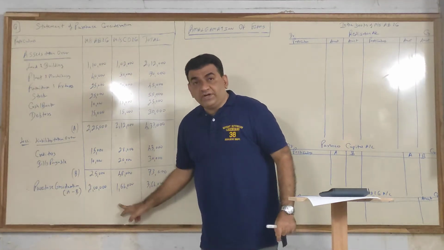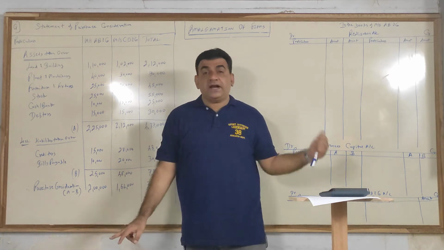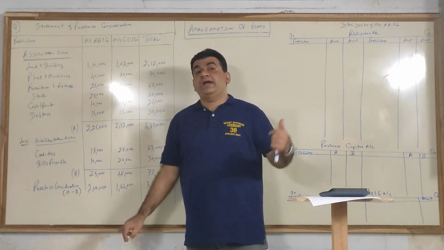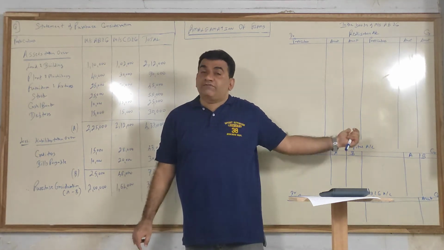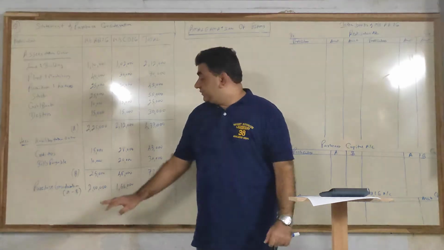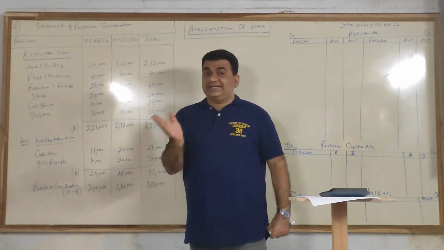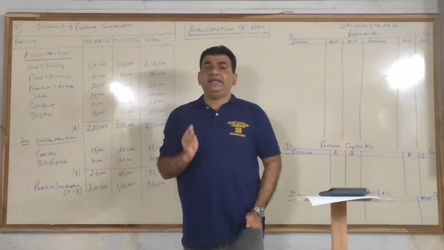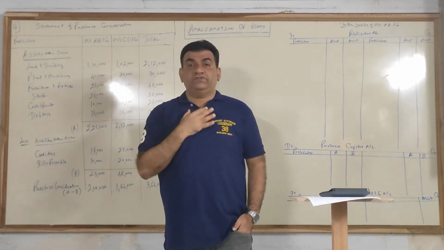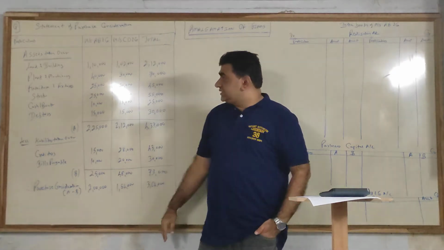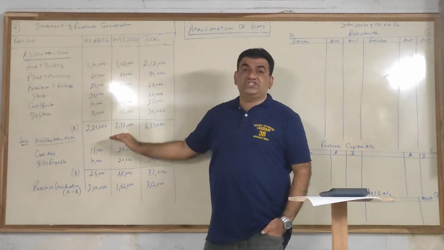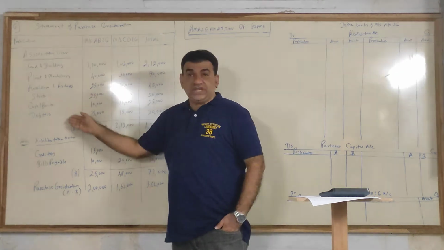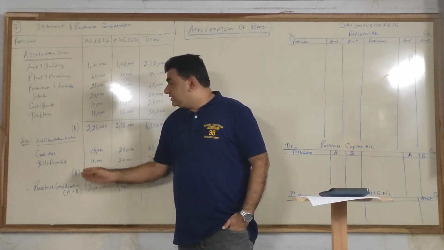These two figures are very important because aage jaake, in the next part of the sum, we need these figures, because if these are wrong then you might make an error in finding the profit or loss of the old firm also, because it is solely based on this. But that is a different thing, we'll do it after some time. But currently remember, again I am repeating, in every sum of amalgamation of firms, what you are supposed to do is find out the value of purchase consideration, which is nothing but the total of all assets taken over minus all liabilities taken over.